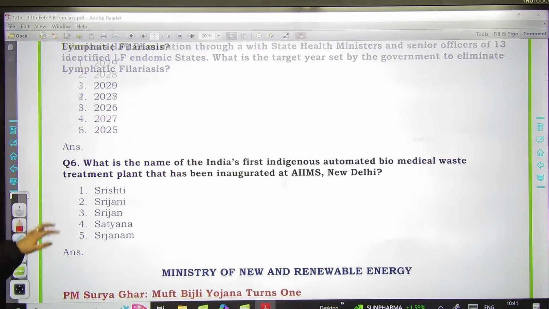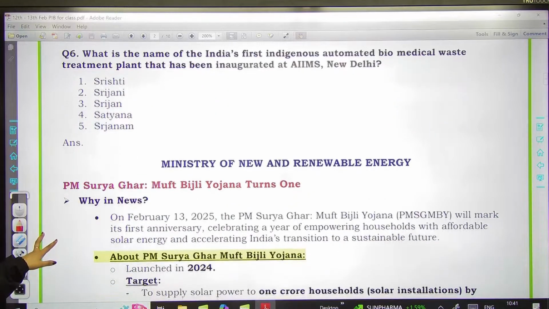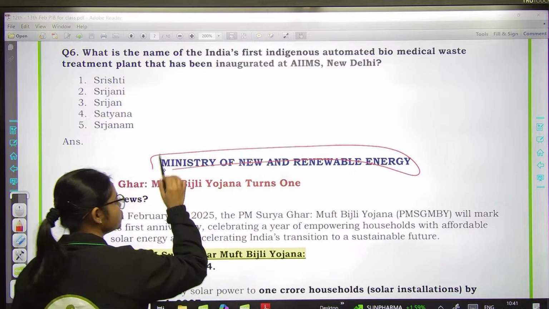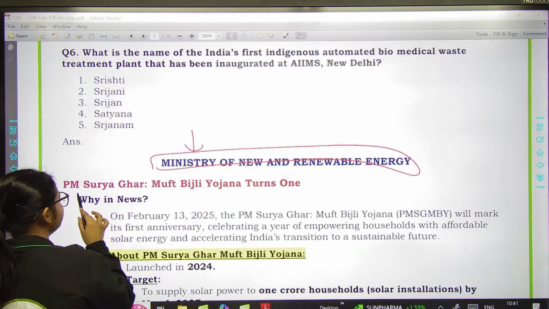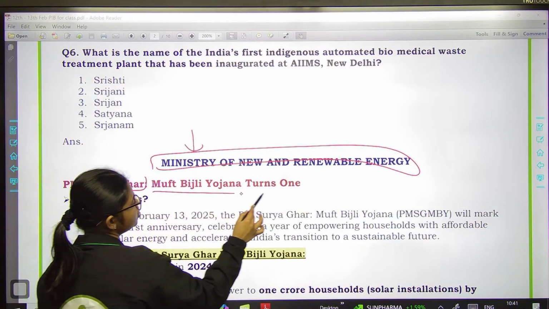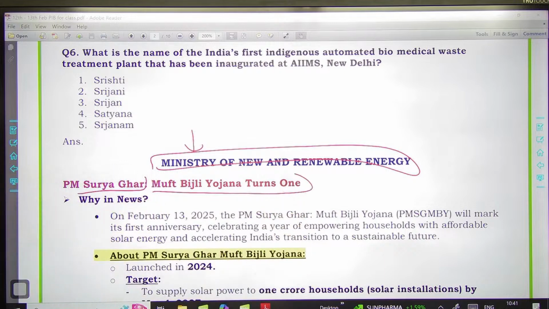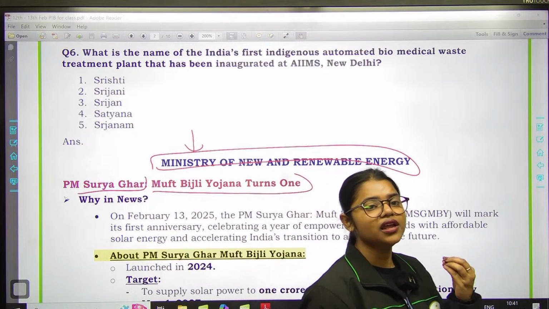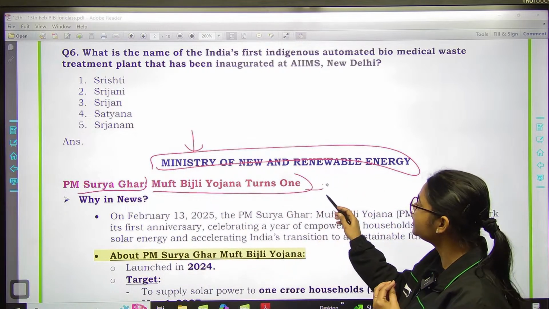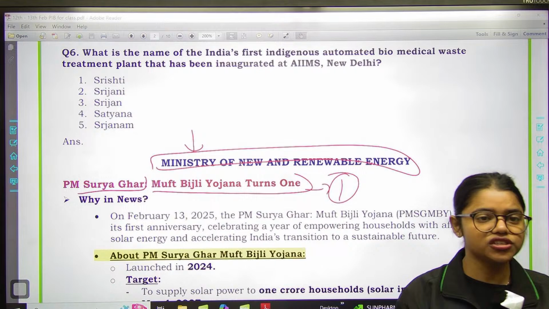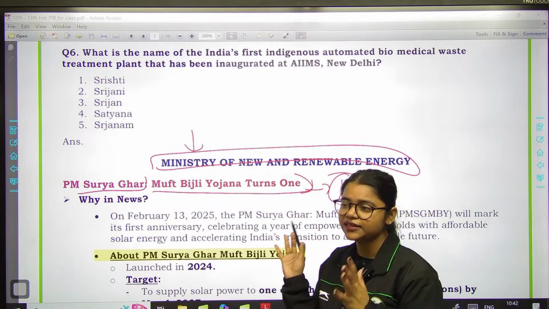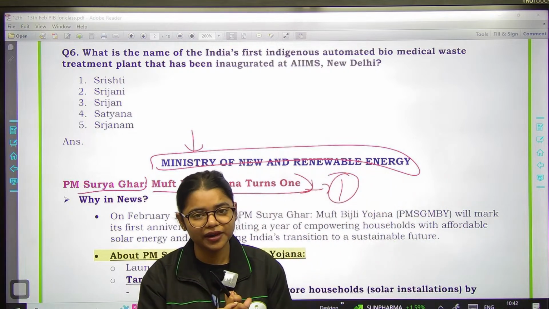Chaliye, so let's start today's class. The first news is of the Ministry of New and Renewable Energy, and the news is PM Surya Ghar Muft Bijli Yojana turns 1. So basically, PM Surya Ghar Muft Bijli Yojana has completed 1 year of implementation, right? Recently this particular initiative has completed 1 year of implementation.